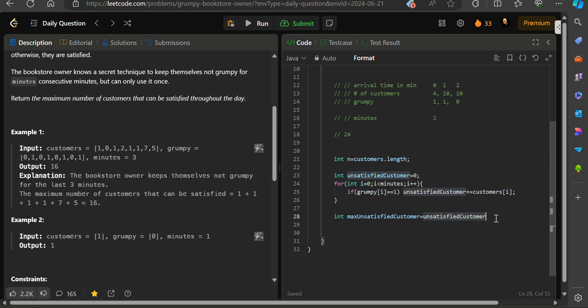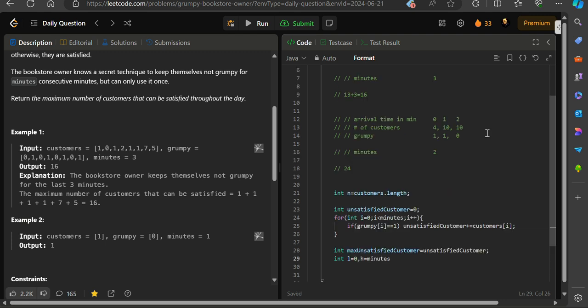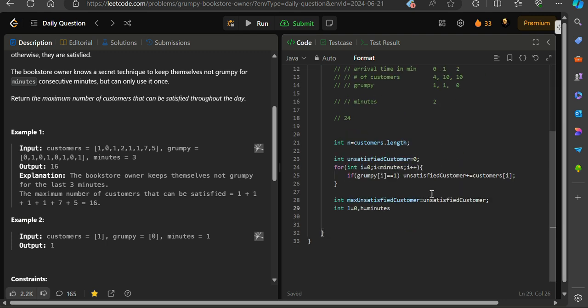Let's say this is the unsatisfied customer. I have stored it in max. For the sliding window we need to have some L and H to denote the boundaries of the window. Obviously the H will be denoting high, that is this minute. It will be the end of the window, and I need to count the time, start time and end time.